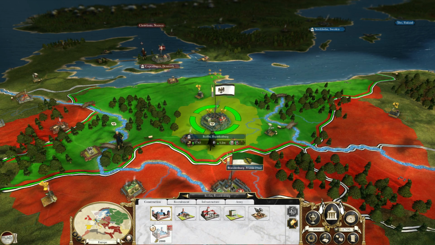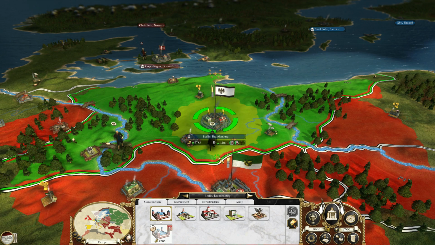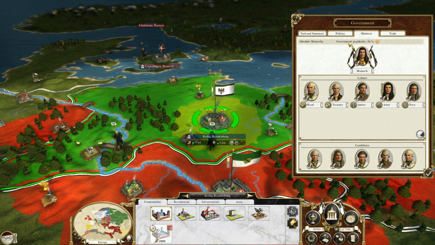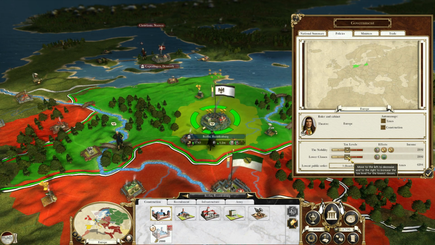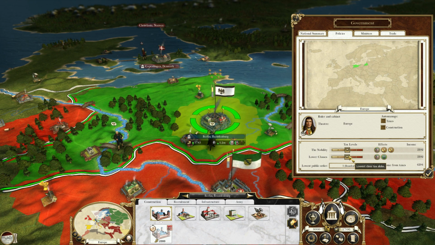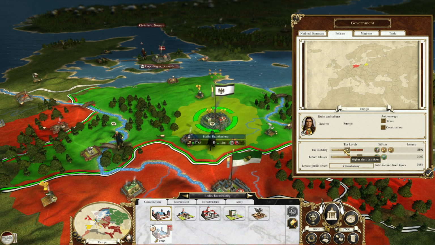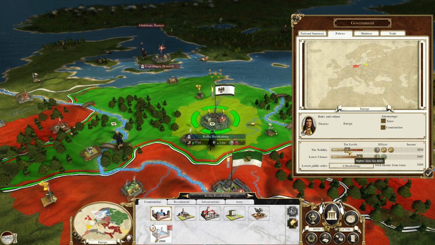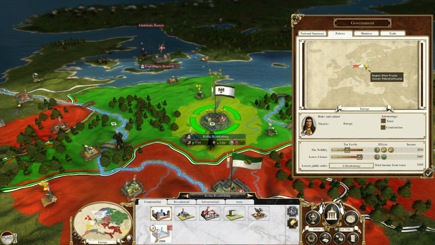Alright, so that brings us to the second part of this video, which is going to be, how do you change the government types? So that is actually pretty easy to do. It just takes a few turns. So if you're an absolute monarchy such as Prussia, you're going to want to piss off the lower class. So you're going to raise the taxes on them, and you can lower it on your nobility. In this case, we can leave it the same because they are still in the red.